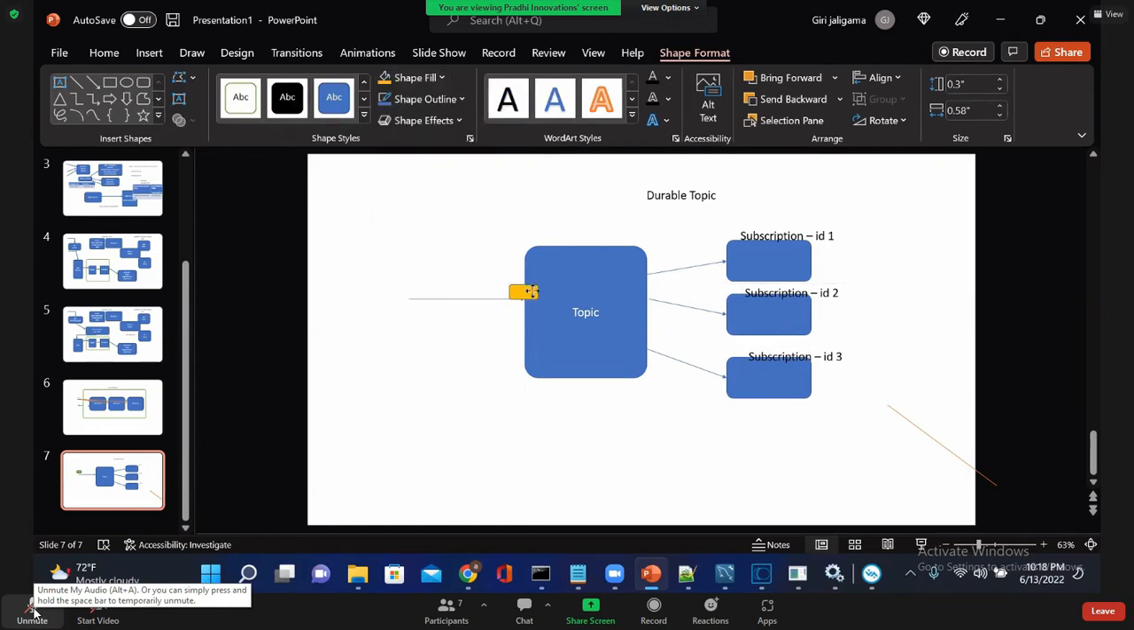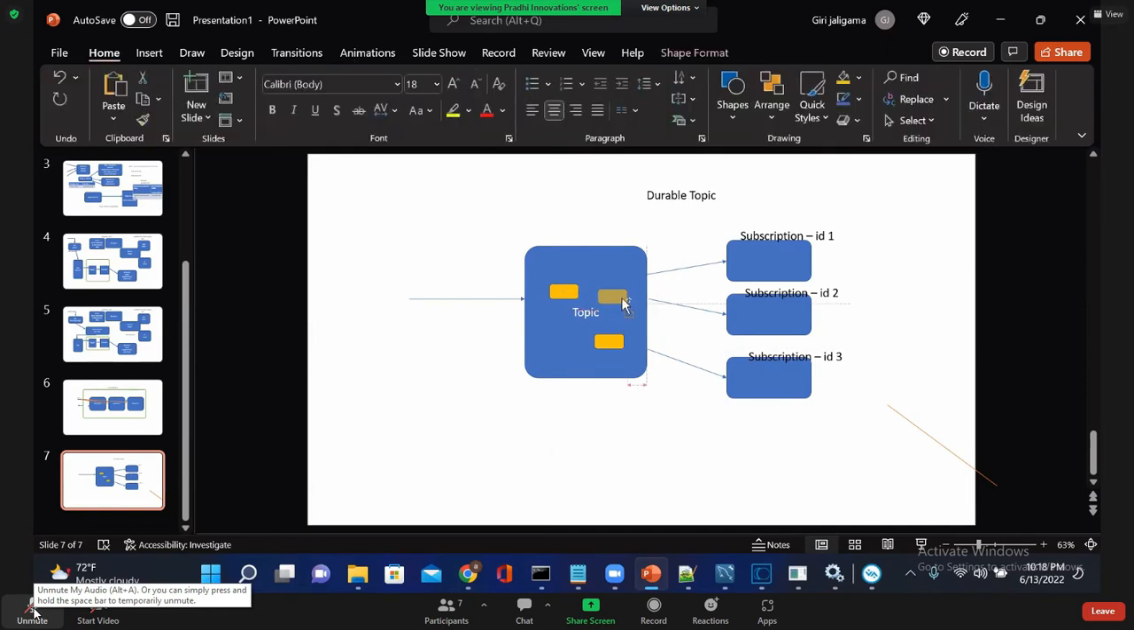When this message is published to a topic, and if any one of the subscribers is registered as a durable topic subscriber, a copy of that message will be stored in the JMS server. Let's say 3 are there. So 3 copies of the topic message will be stored, and it will be delivered to each of them.